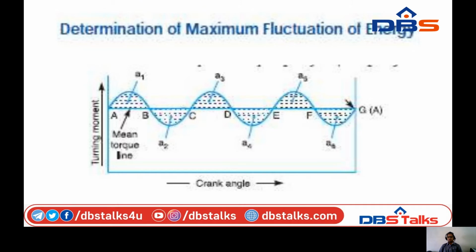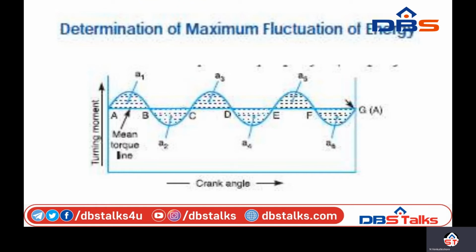These areas represent quantities of energy which are either added to or subtracted from the energy of the moving parts of the engine.